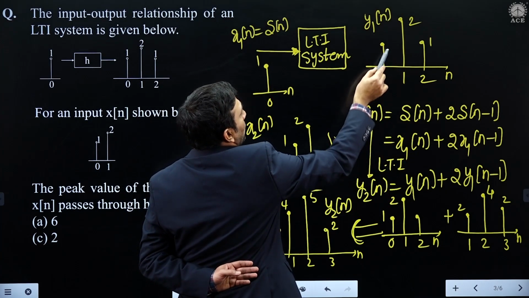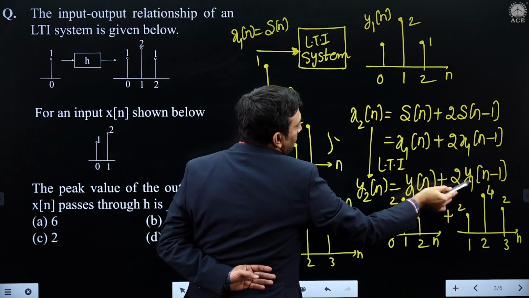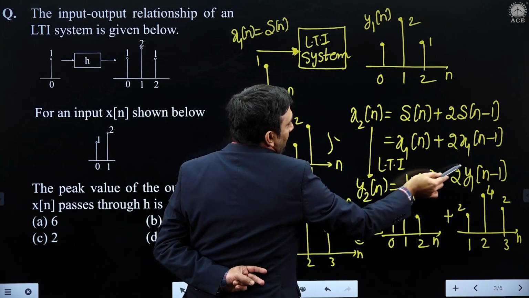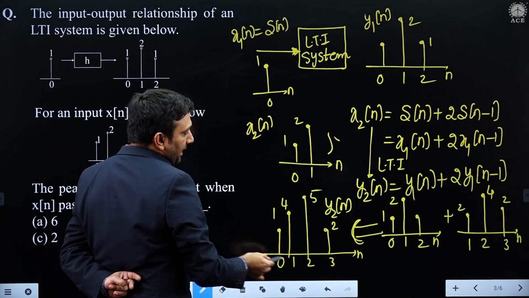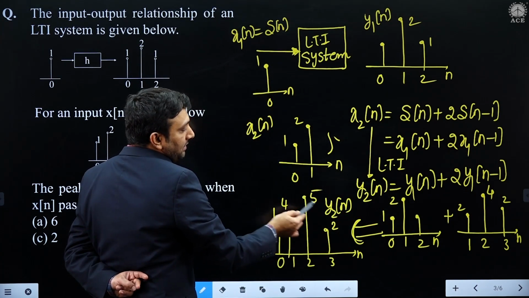Already the y1 graph is known. Take y1 of n minus 1 with an extra amplitude of 2 times. After adding both the signals, this is the resultant graph.